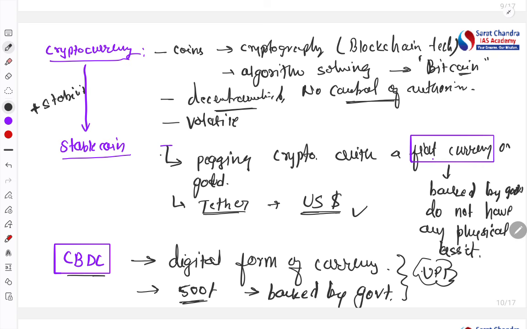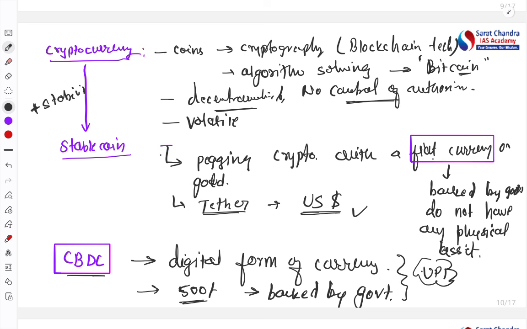It is like, for example, if you want to give 500 rupees to your friend in cash, do you need anyone in between? Not required. You directly give the 500 rupees cash. Here in CBDC, you directly transfer it. There is no requirement of a bank. However, in UPI, there is a requirement of a bank.